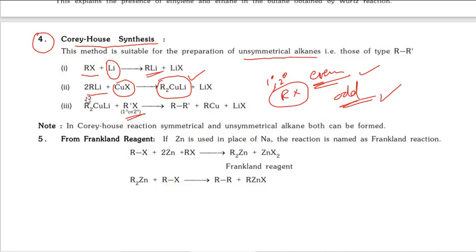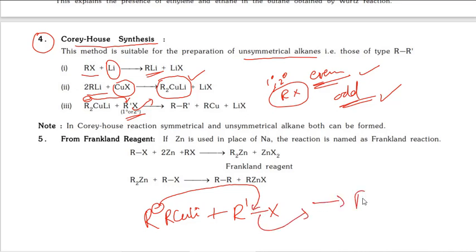Then this produces one nucleophile. This nucleophile attacks here and the halogen is released. You can see this reaction. I can write here R minus, R2CuLi, plus R'X. So this R minus acts as nucleophile, the halogen leaves, then R' bonds with R. This is the mechanism for this.